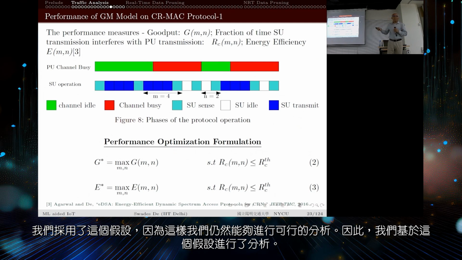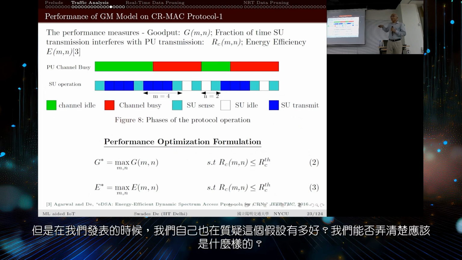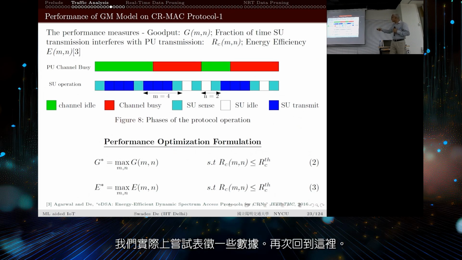So we did this analysis. We actually published this paper in Transactions on Mobile Computing. But while we published this, we were questioning ourselves how good this assumption is. Can we actually figure out what this should look like? We actually tried to characterize some data. Again, go back to this.